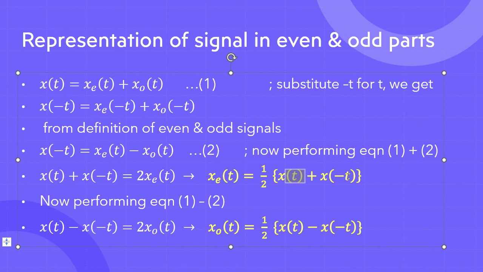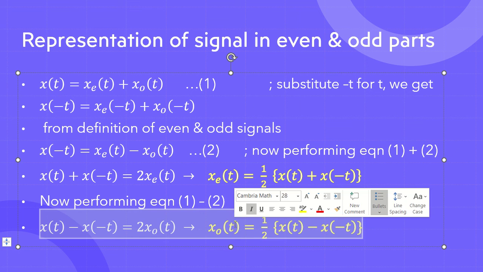So instead of x of minus t we will be having x of minus n. Basically you will be replacing t by n. Whenever you see t, you will be replacing it by n. The same will happen with the odd part. Instead of xo of t, we will be having xo of n.